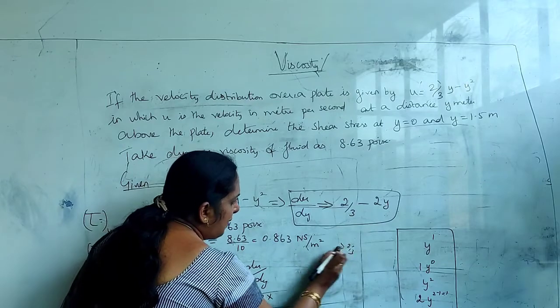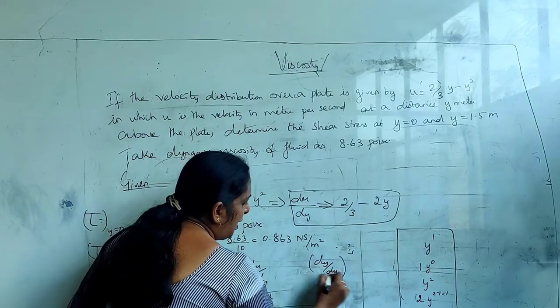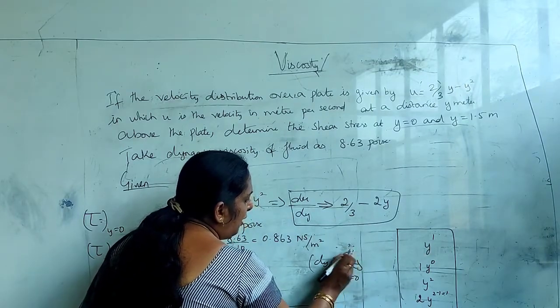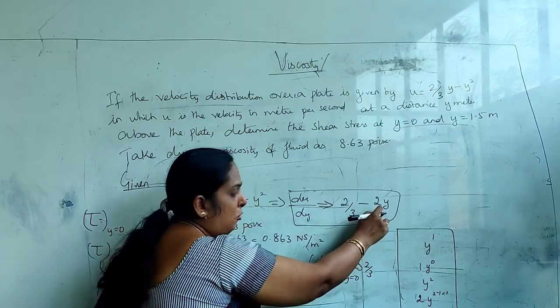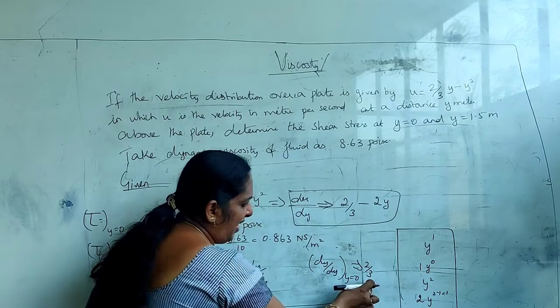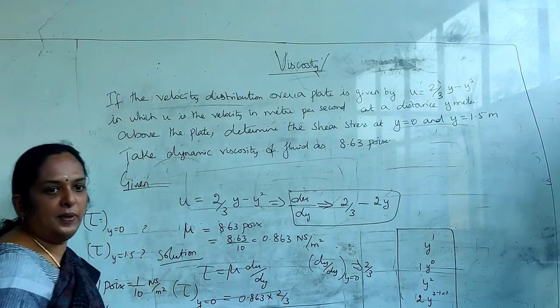Okay. So I am rubbing off writing here. Du by dy with respect to y is equal to 0 is put here. Substitute y, that's all. So there is no y here. So it is 2 by 3. If you put here 0, so it's automatically this expression is cancelled. So it is only we are getting 2 by 3. So here it is 2 by 3.